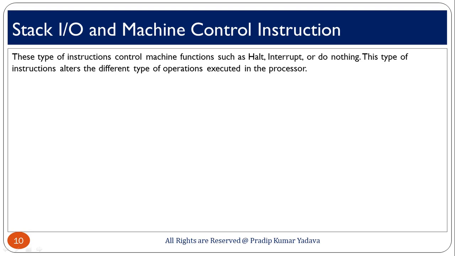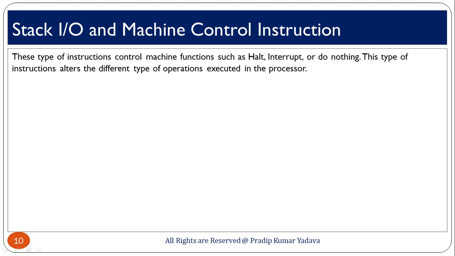In this video, I am going to discuss stack, input/output and machine control instructions in the 8085 microprocessor. All the instructions in the 8085 microprocessor are divided into 5 groups, and 4 groups we have already discussed. Now I am going to discuss the last one, that is stack, input/output and machine control instructions.